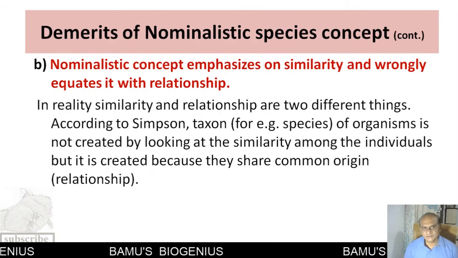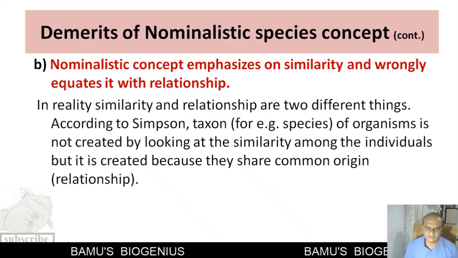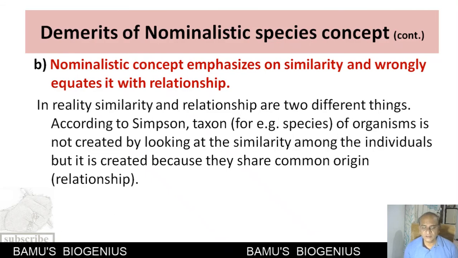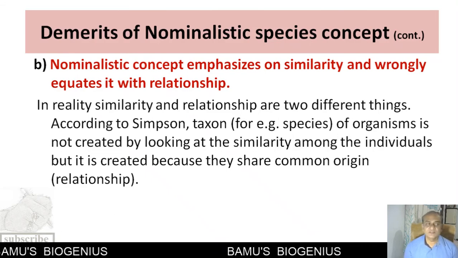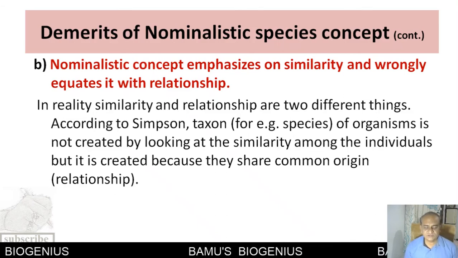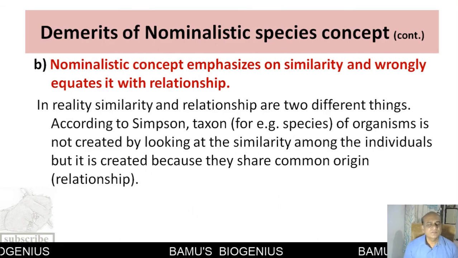Now we will discuss the second demerit of the nominalistic species concept. This concept wrongly emphasizes similarity, and it wrongly equates it with relationship, because similarity and relationship are two very different things.